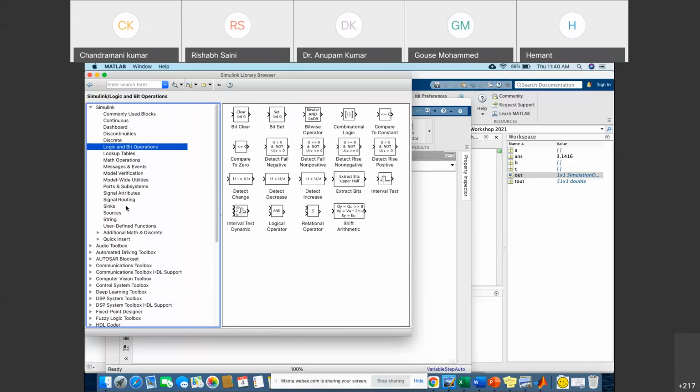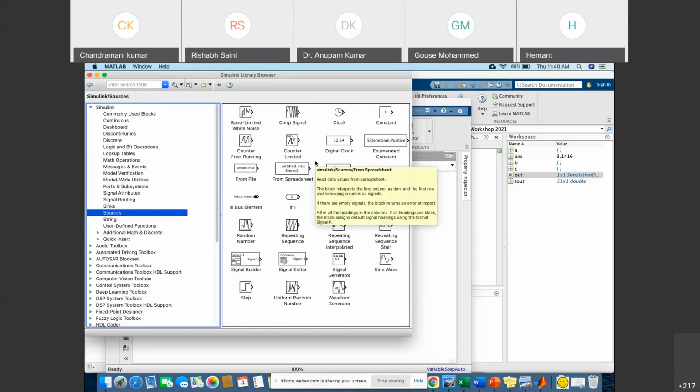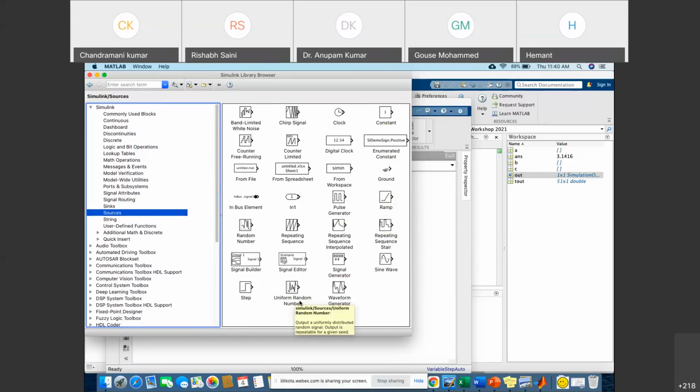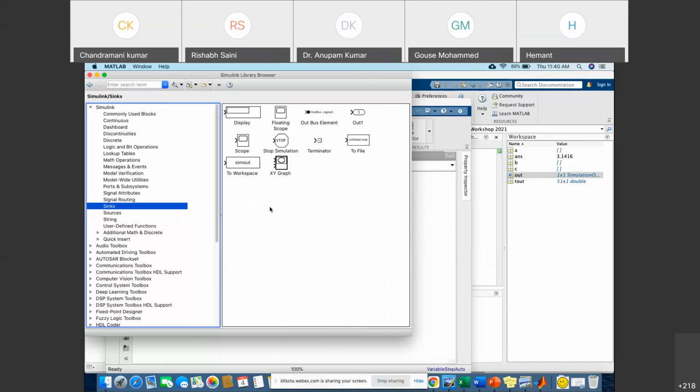Now I'm going to sink and source. These we mostly use: sink and source. Source means the step input, ramp input, like that, and constant, sinusoidal all come under the source, right? Similarly, we have sink. Sink means we want to see the output. If we want to see the output, where will we see it? For that, the sink is available, and you can see this is a display block, this is a scope block, right?